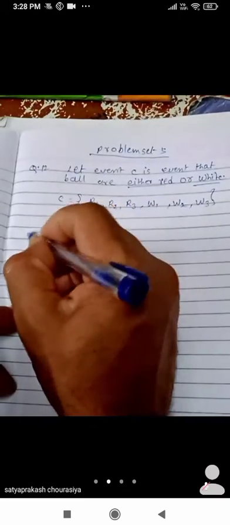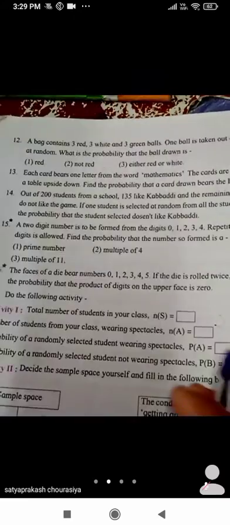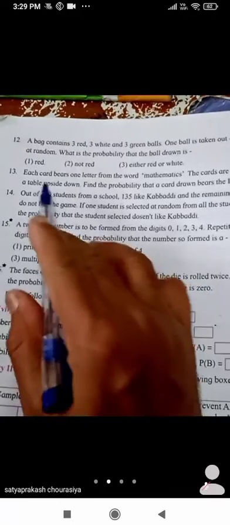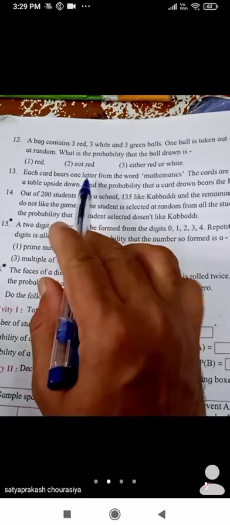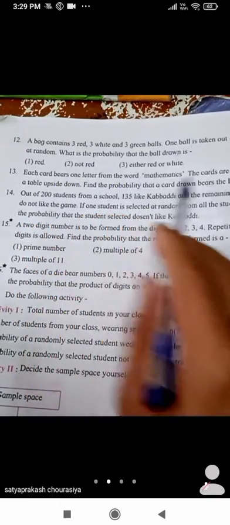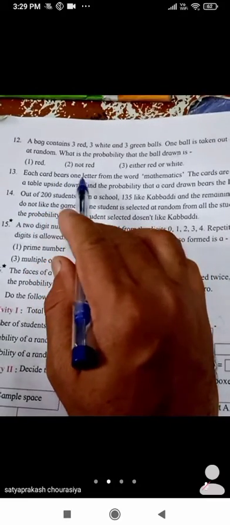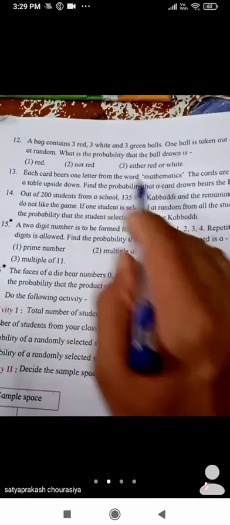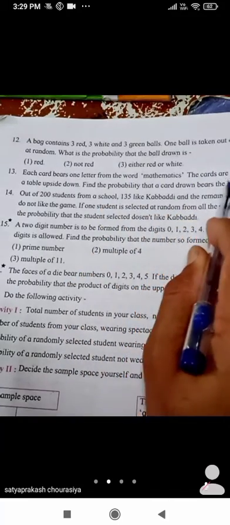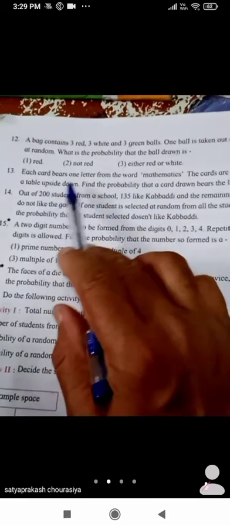Okay, now question number 13. See the question number 13. Each card bears one letter from the word mathematics. Each card bears one letter from the word mathematics. The cards are placed on a table upside down.